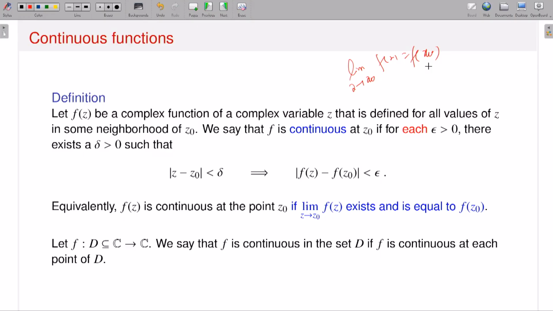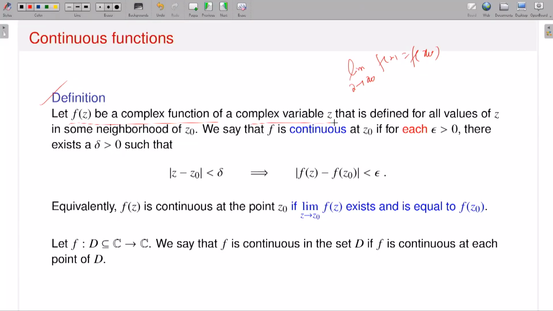The difference between limit and continuity is that for the existence of a limit, I do not need my function to be defined at the point x naught. However, to talk about the continuity of f at that point, I need my function to be defined at the point. Why? Because I need two things. First, the existence of the limit at the point x naught. Not only that, whatever the limiting value is, it should exactly equal the value of the function at that point. So this is important.